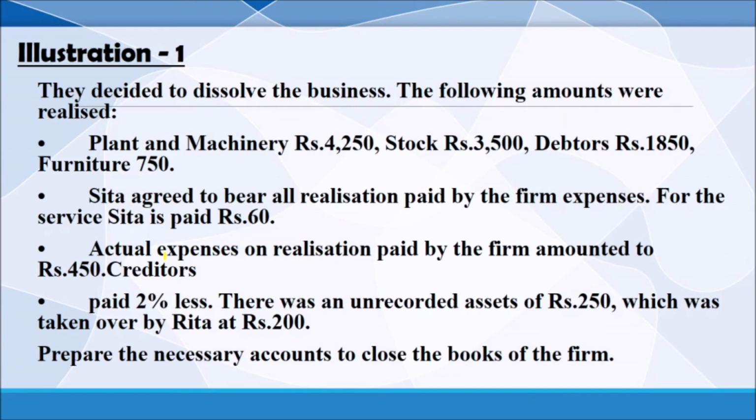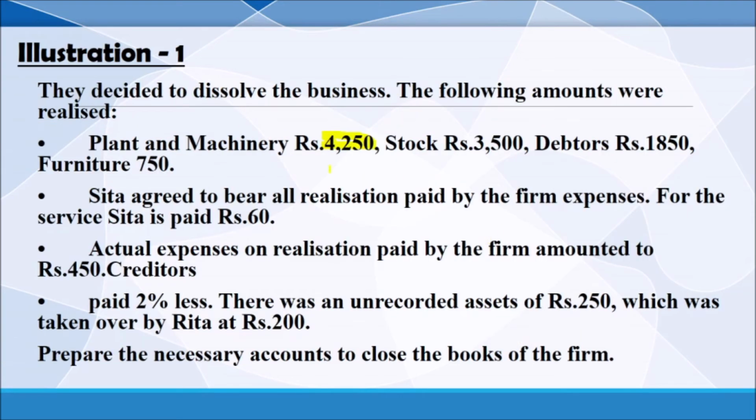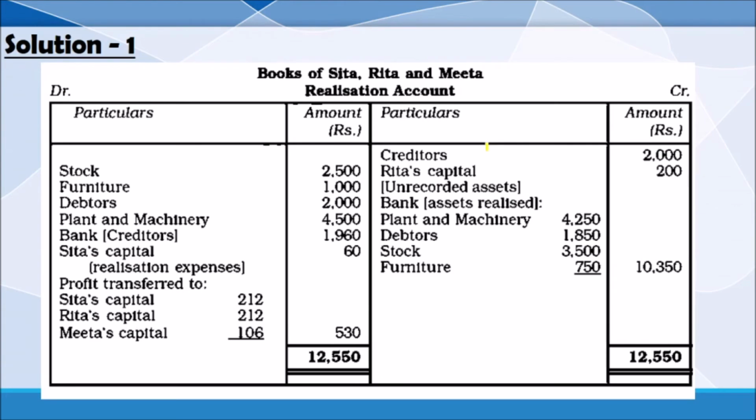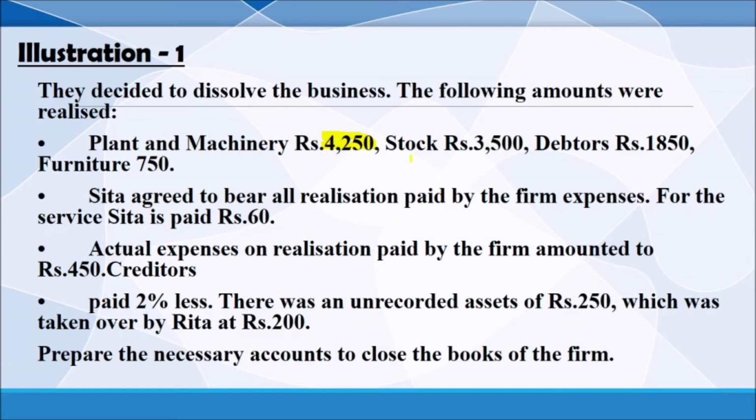And additional information is given that shows the present value of each item. So at the time of dissolution, plant and machinery, before that, what is the amount? 4,500. So the selling price of plant and machinery is 4,250 and stock 3,500. No need to consider the previous value. We are not taking any difference. We are taking the selling price directly by cash or bank. Debtors value realized 1,850 and furniture value 750.